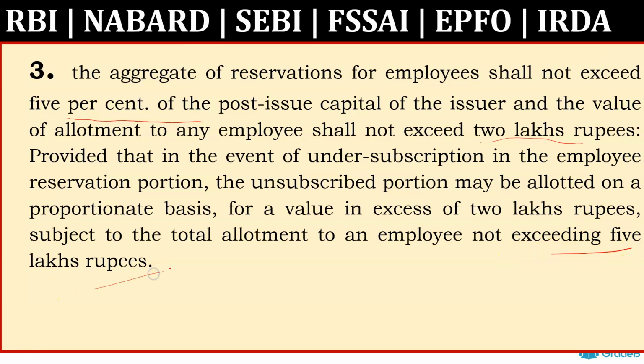So up to 5 lakh rupees an issuer can allot to employees on proportionate basis in such cases where there is under subscription in the portion of the IPO reserved for the employees.